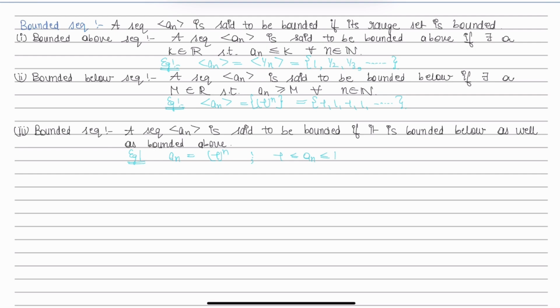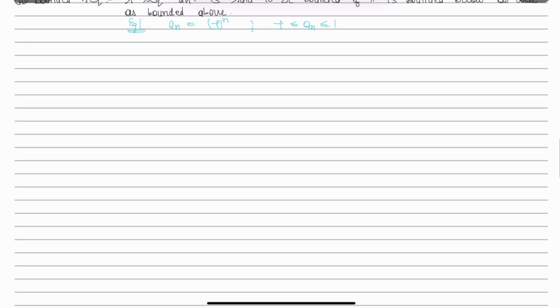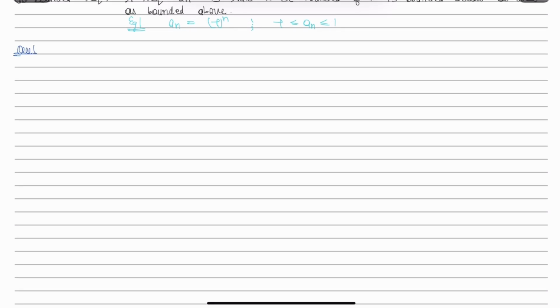Let us understand how to find if a sequence is bounded or not with the help of some examples. The question is, determine which of the following sequences are non-decreasing and bounded above.